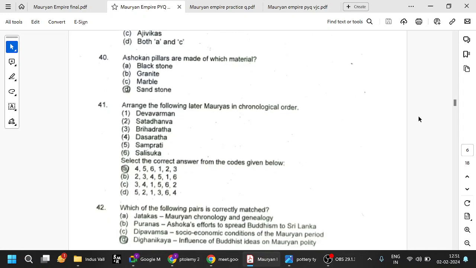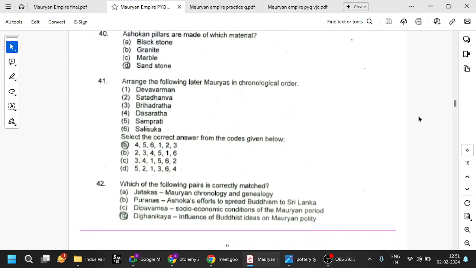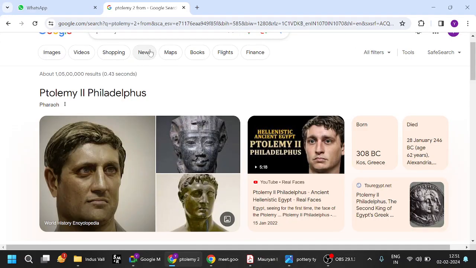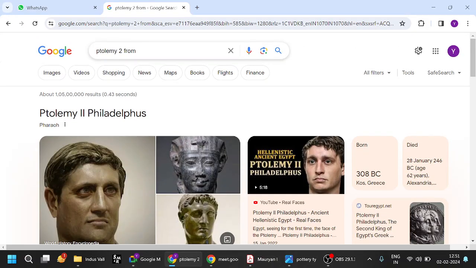Arrange the later Mauryas in chronological order. Yeah, all that is very difficult. Remember, Brihadratha is the last Mauryan ruler. He was killed by Pushyamitra Sunga. That much is enough, and with that alone, in this particular case, we can eliminate options. But in general, remember that is enough. Dasharatha and Samprati are the grandsons of Ashoka. And I think Devavarman gave the Junagadh inscription. That is also frequently asked. Junagadh inscription.